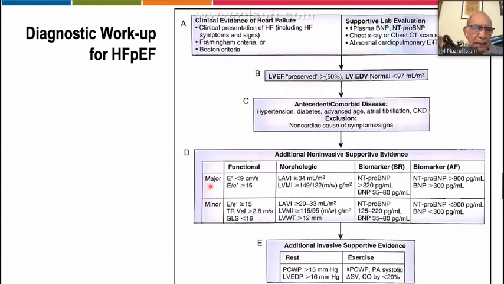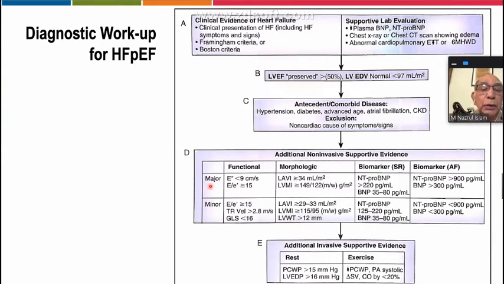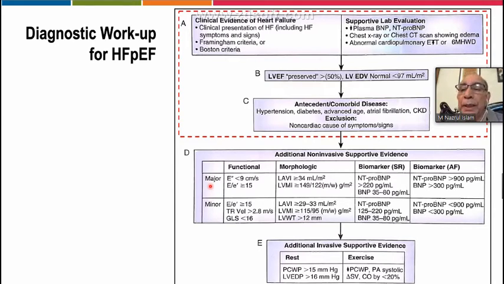So with this, I'm not going to detail. This particular figure is from the Braunwald, I think. You can get it. On the first A, B, C, you see similar to what I said: there is some clinical evidence of heart failure, supportive lab, then ejection fraction mostly by echo, and antecedent or comorbid disease is there or not, other causes excluded. So this fourth picture is the basic assessment of the diagnostic workup for the patient.